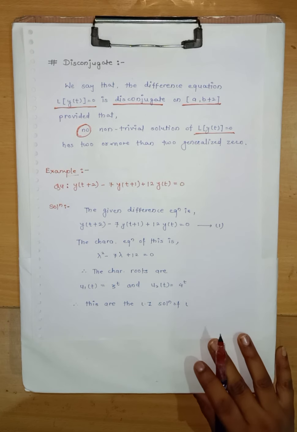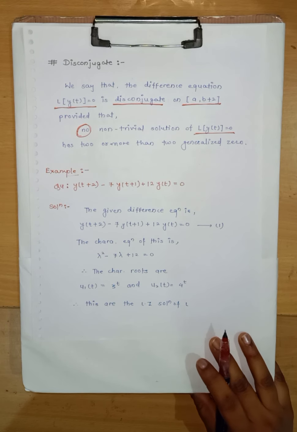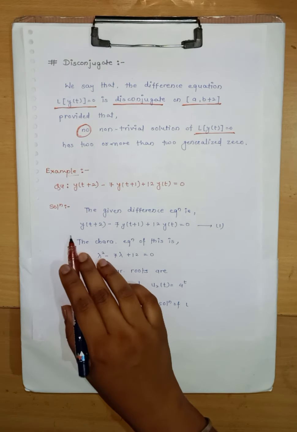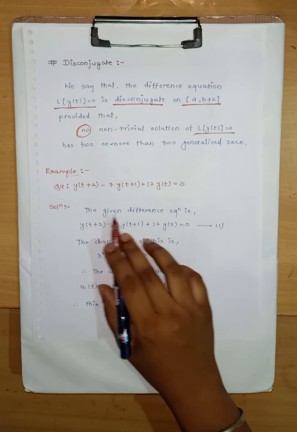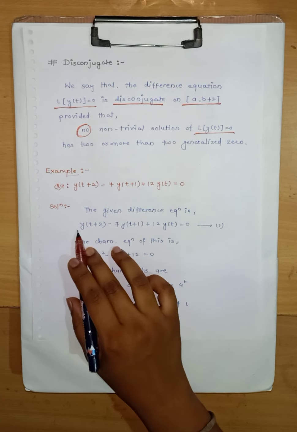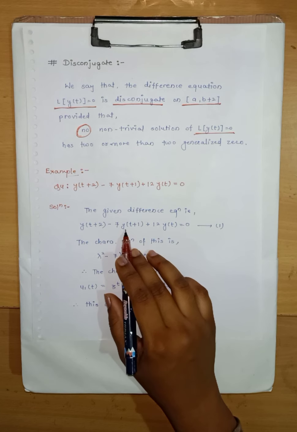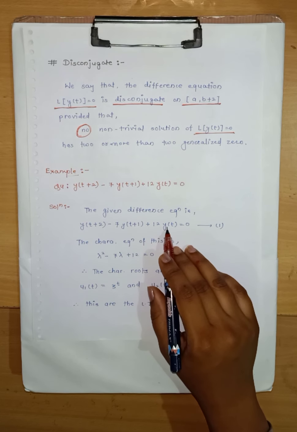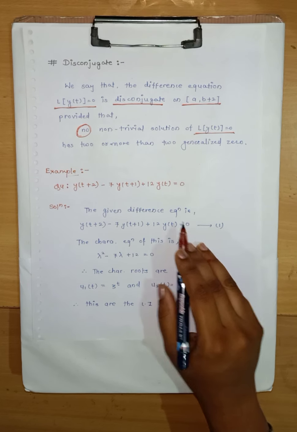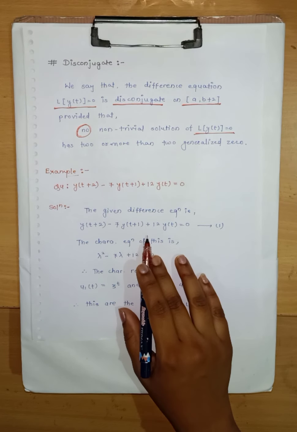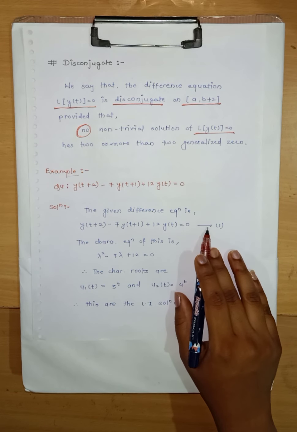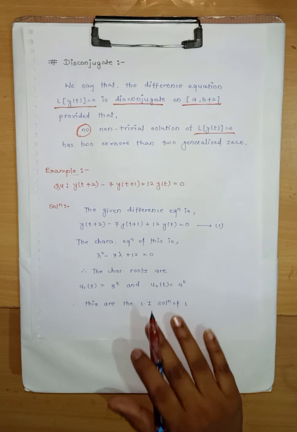So we will prove that it is disconjugate. So let's start the solution. We have given the difference equation is y of t plus 2 minus 7y of t plus 1 plus 12y of t equals to 0. आपल्याला दिलेलं इक्वेशन लिहून घेतलं आपण आणि त्याला आपण दिलं इक्वेशन नंबर 1.